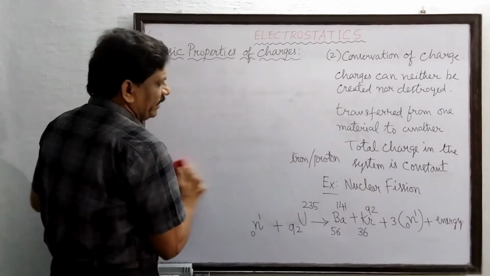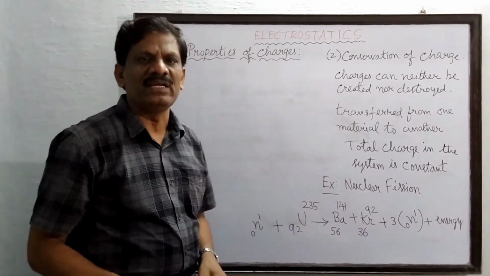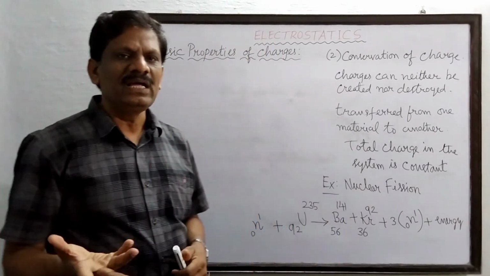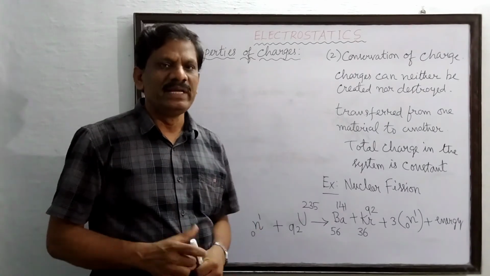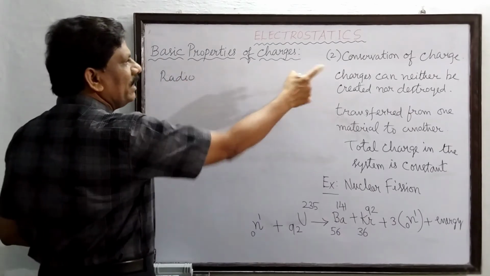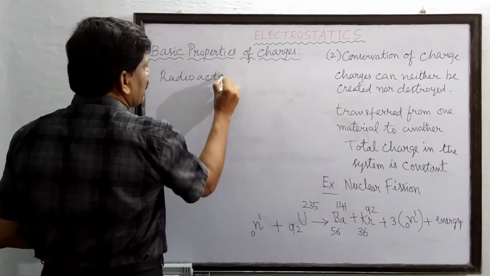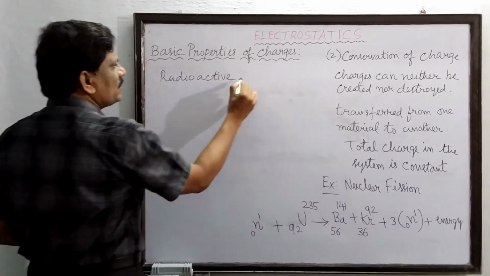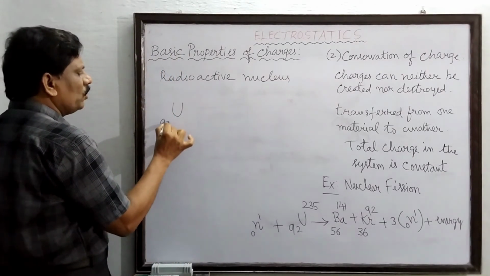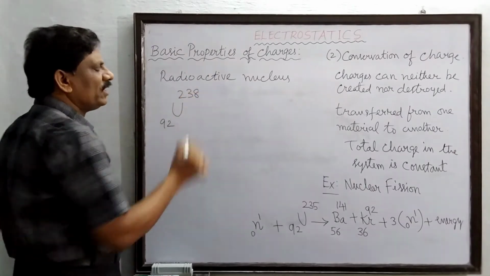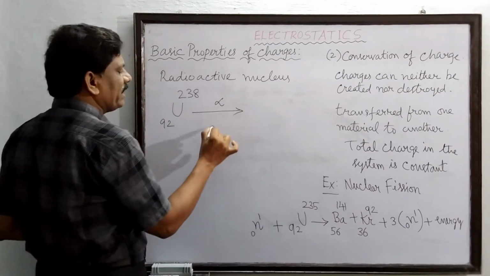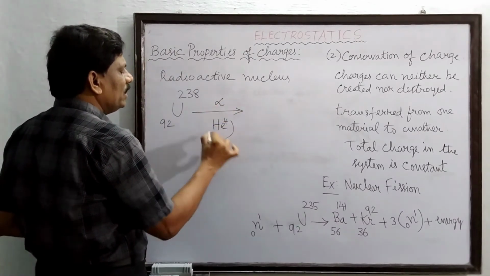So some elements in the periodic table, like radium, polonium, plutonium, thorium and all, they emit radiations because they are all naturally radioactive substances. So natural radioactivity also is one of the best examples for what? The conservation of charges. Okay, radioactive atom. So a radioactive nucleus we can take. For example, uranium 92, another isotope with a mass number of 238. So this nucleus is emitting an alpha particle. Alpha particle is what? Helium-4 with charge 2.